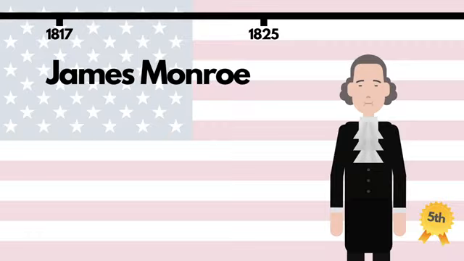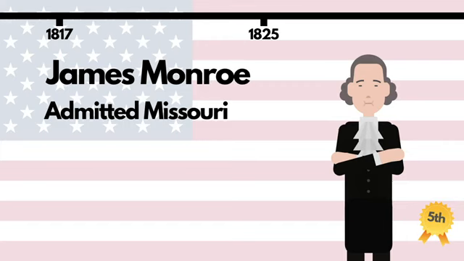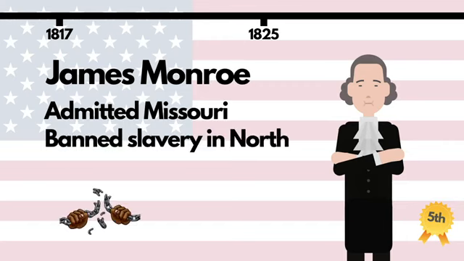and later a special envoy serving under Thomas Jefferson. He'd helped negotiate the Louisiana Purchase. As president, he admitted Missouri as a slave state, but also banned slavery in northern territories.